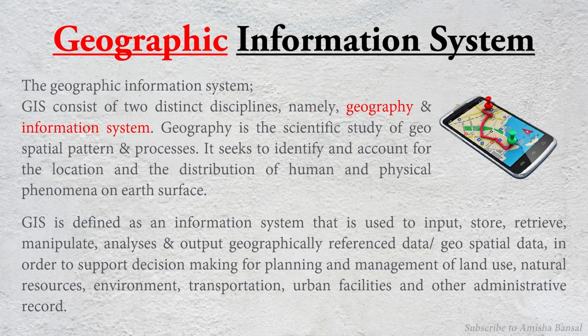So using GIS, we can support decision making for planning and management of land use, natural resources, environment, transportation, urban facilities, and administrative records. These are a few examples where we can support our decision making by using GIS.